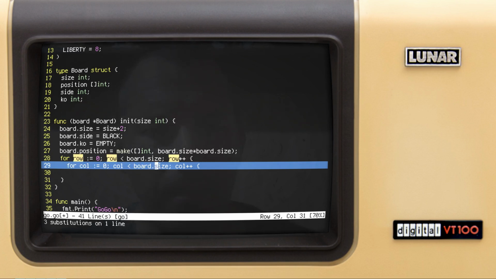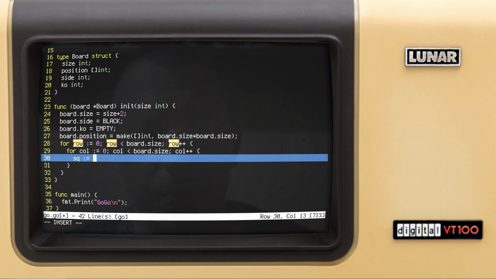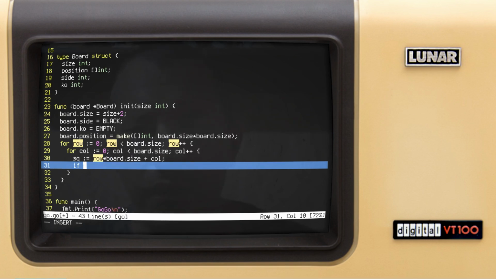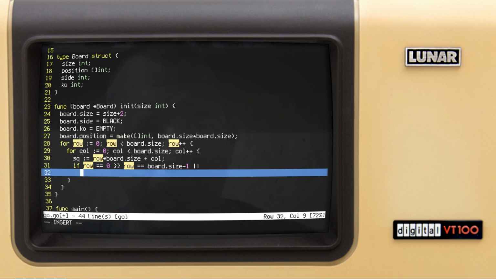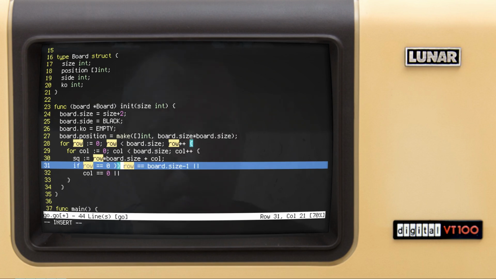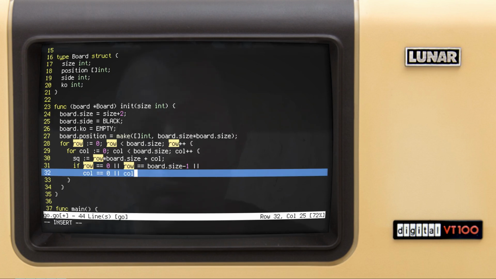Okay, we define the square equals row multiplied by board size plus column. And now if row is equal to 0 or row is equal to board size minus 1, so the first row or the last row, or column is equal to 0, the first column, or column equals board size minus 1.